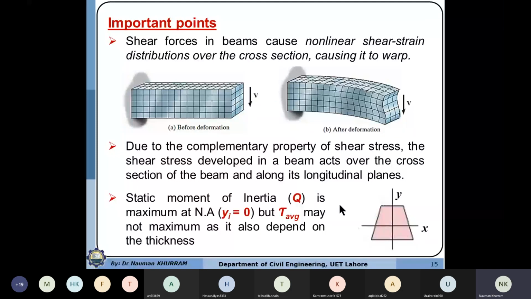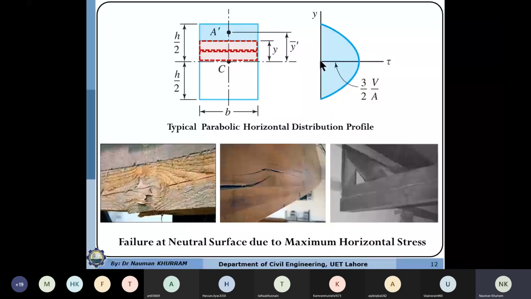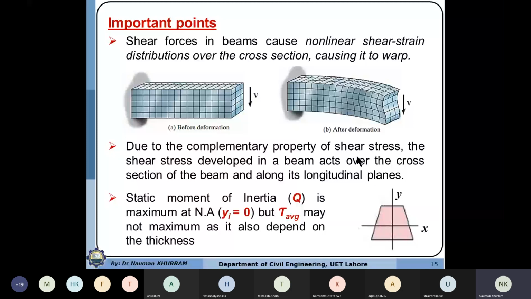We have also studied here that horizontal shear stresses are maximum along the neutral axis. That may not be true for all cases. In case of triangular and trapezoidal sections, horizontal shear stresses may be maximum at a location other than the neutral axis, because shear stress is also a function of the static moment of area and the thickness of the layer.